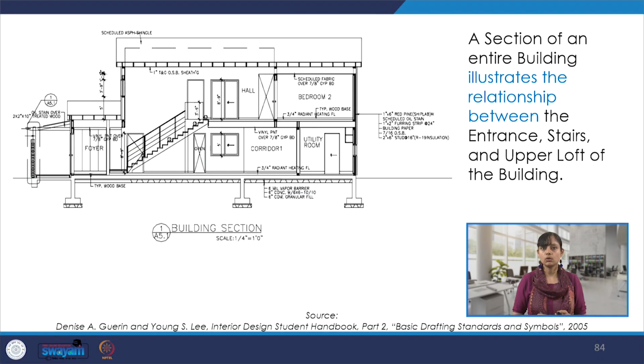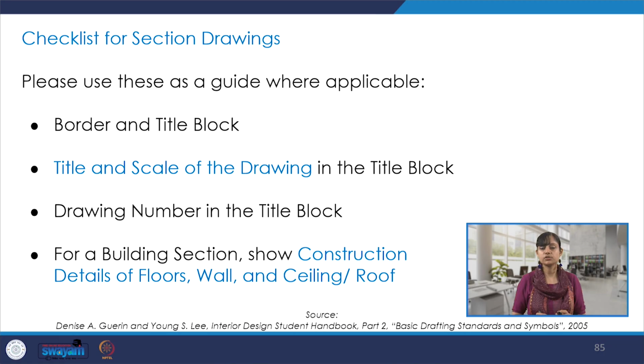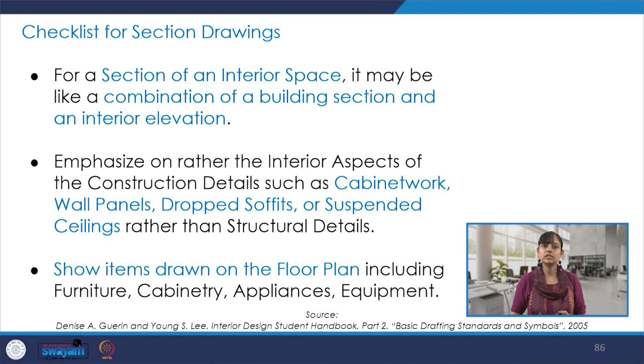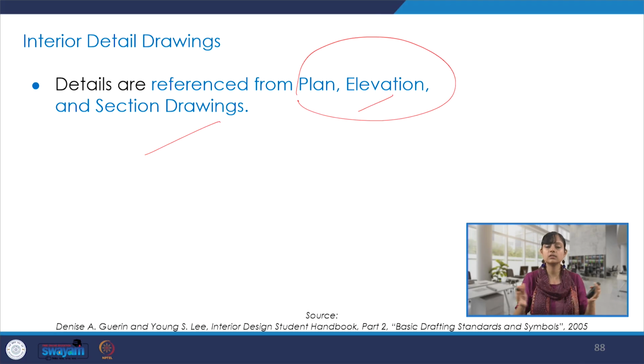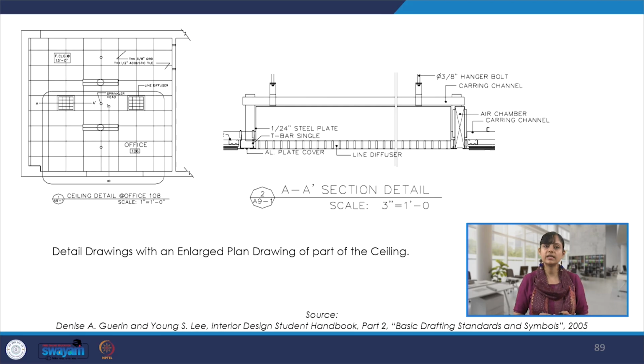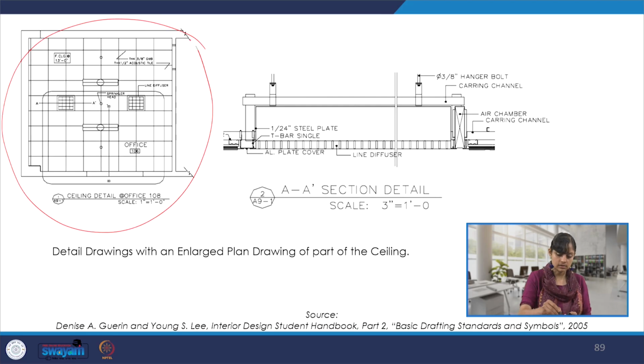Some more examples we saw of these interior design drawings, and then we tried to understand the level of intricacy and detailing that goes in completing and delivering these drawings. Checklist for section drawings, again, we saw a lot of these details which need to go on site. And also there are some drawings which are specifically meant for details. And these details can be referenced within your larger drawings, which could be plan, elevation, section, and then we can focus on these details, like zoom in and then create another set of drawings with details. So some of the examples of that and how we show these details.